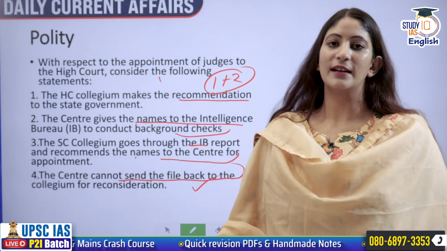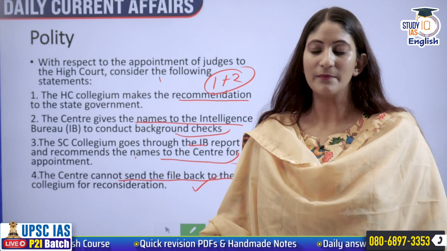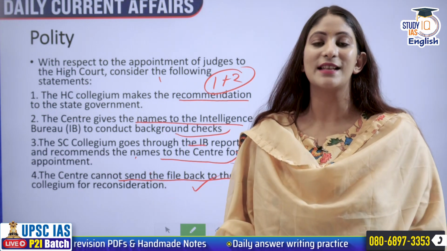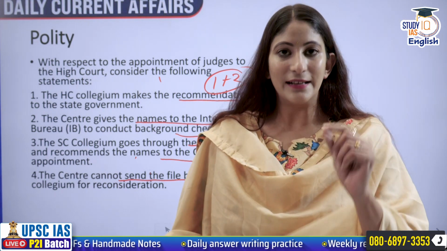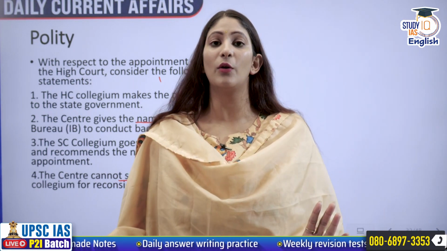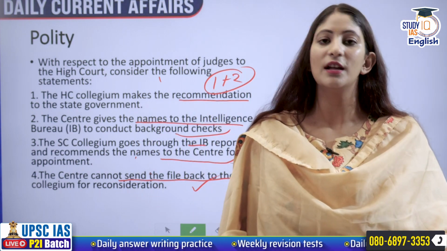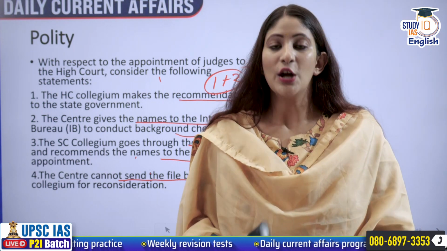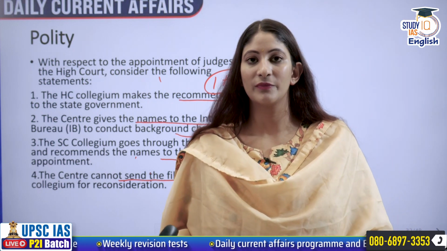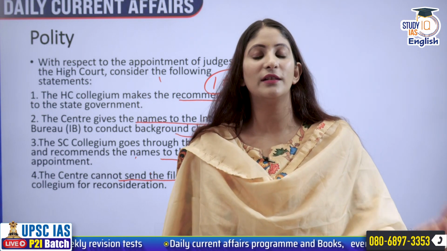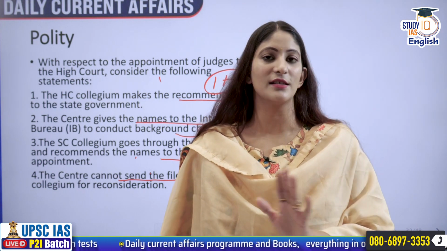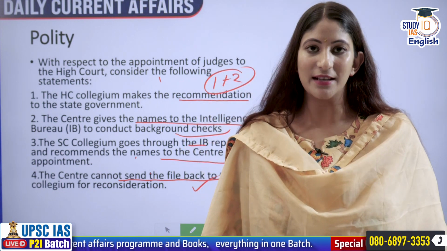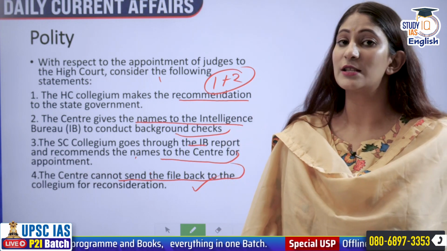All the 3 statements are correct. I will explain you the entire process as well. But the center can send the file back to the collegium if they are not satisfied with the name. But if the collegium reiterates, no, these are the people we want to promote as judges to the High Court, then the center has to do it. It is bound by the opinion, although no fixed time limit is there that you have to do it within 70 days, 20 days, 15 days. And this is one of the biggest criticisms. So it is an issue with pendency that I have brought to your notice with this particular question.